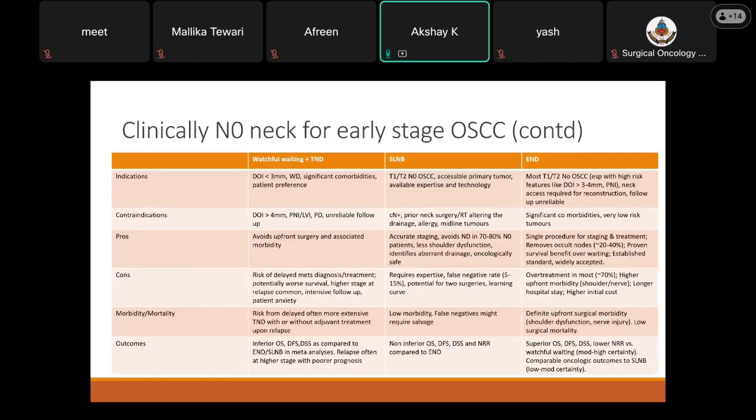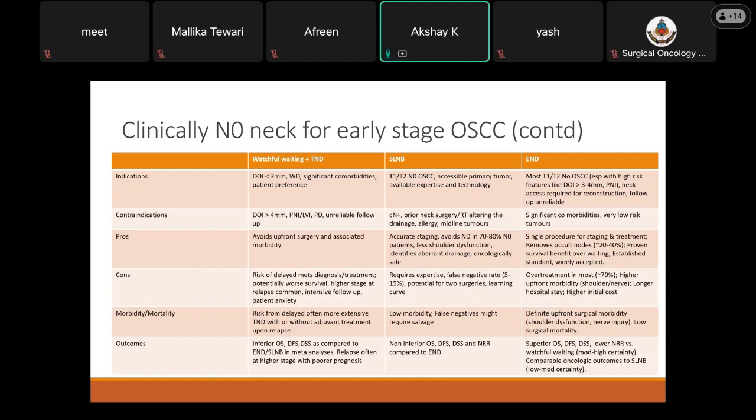Clinically N0 for early stage oral squamous cell carcinoma, when we compare watchful waiting with sentinel lymph node biopsy and elective neck dissection, the indication for watchful waiting includes a depth of invasion less than 3 mm, well-differentiated lesions, significant comorbidities for the patient, or patient preference. Contraindication usually is a depth of invasion of more than 4 mm. It is usually a cutoff where elective neck dissection or sentinel biopsy should be done. PNI, LVI positive, poorly differentiated lesions, and unreliable follow-up.